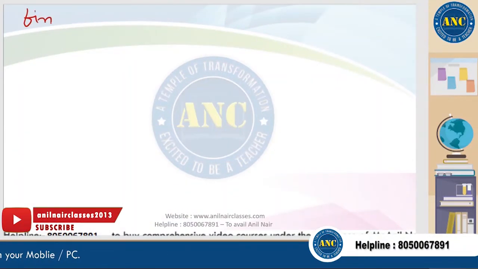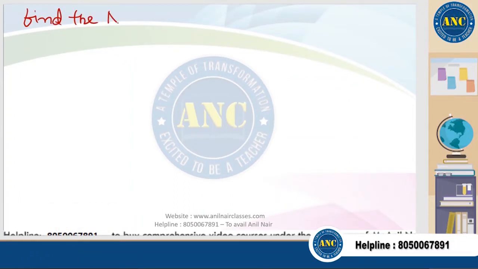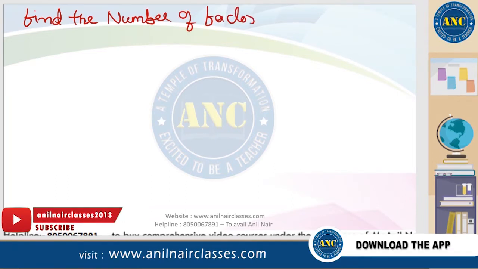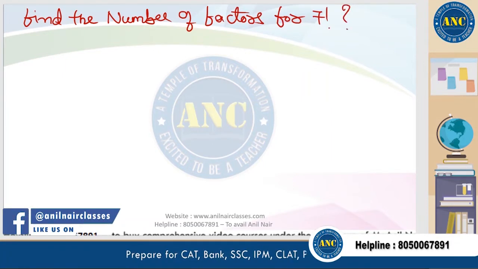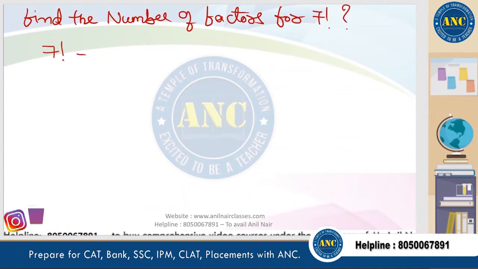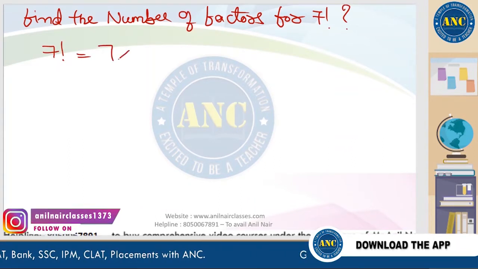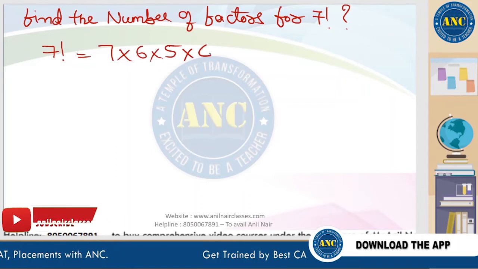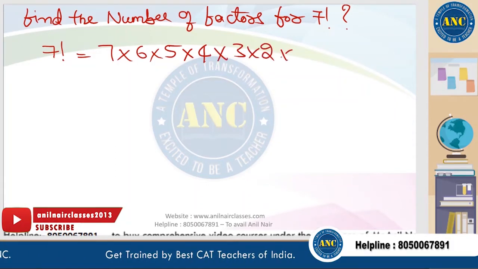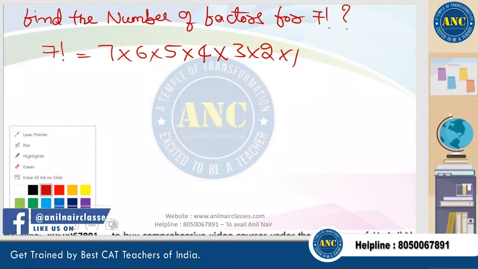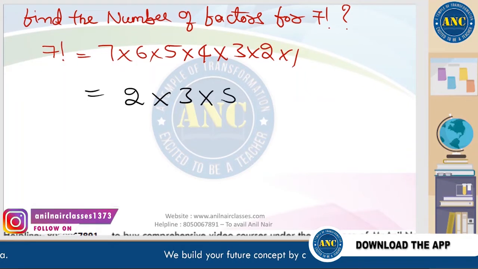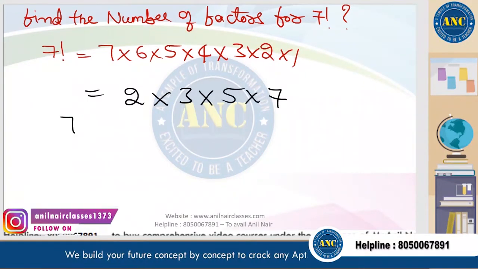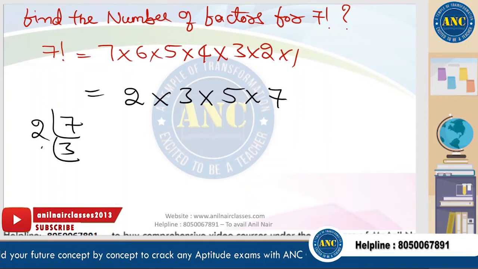Find the number of factors for 7 factorial. 7 factorial is nothing but 7 into 6 into 5 into 4 into 3 into 2 into 1. What are the prime numbers from 1 to 7? 2 is there, 3 is there, 5 is there, 7 is there. 2, how many are there? 2 3s are 6, 2 ones are 1.